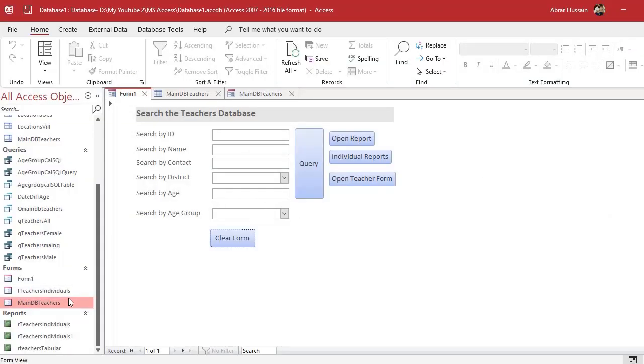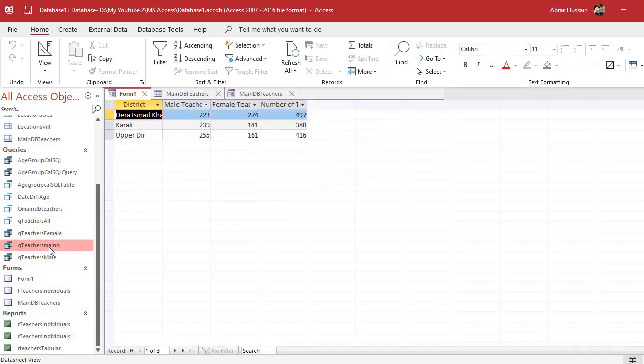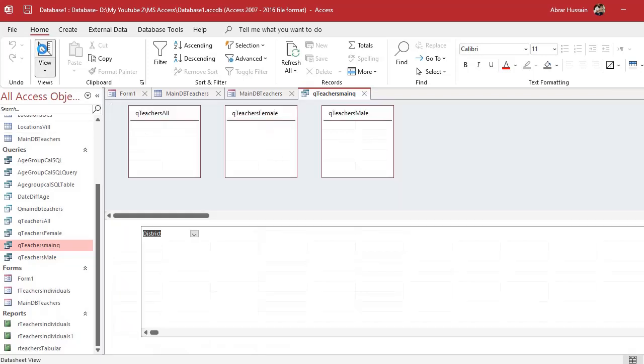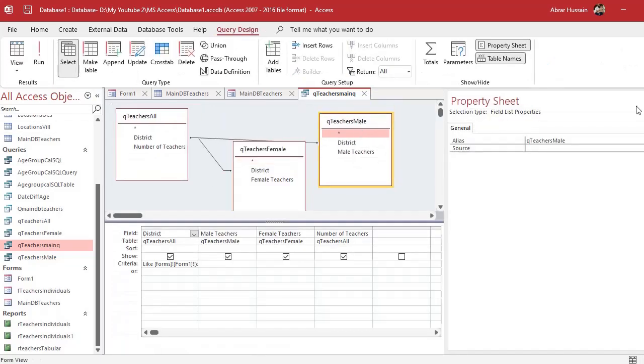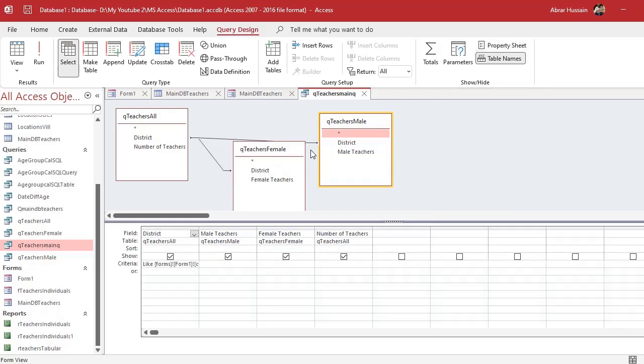For example, we developed teachers all, teacher female, teacher male, and then we developed a table like this to show us the districts, male teachers, female teachers, and number of teachers, a query in which we combined different queries of a database. That's time consuming in the start, but once you have created all this, you will just need to ensure the data entry and all these queries and forms will be available to you.